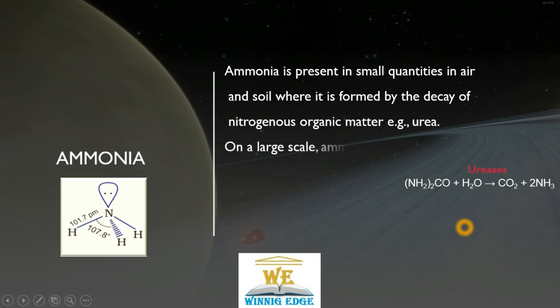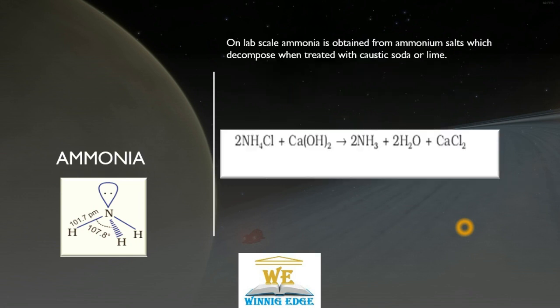On a large scale, ammonia is manufactured by Haber's process, which we just saw. On a lab scale, ammonia is obtained from ammonium salts, like ammonium chloride. We react it with calcium hydroxide. Ammonium chloride is a salt of strong acid HCl and weak base ammonia.